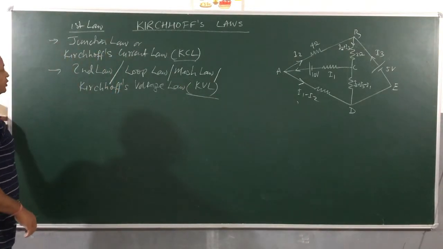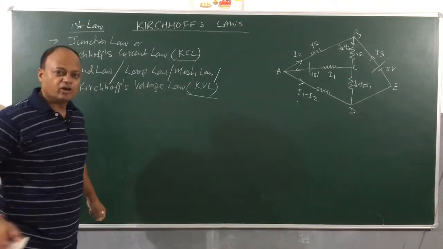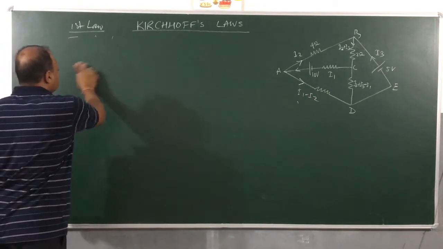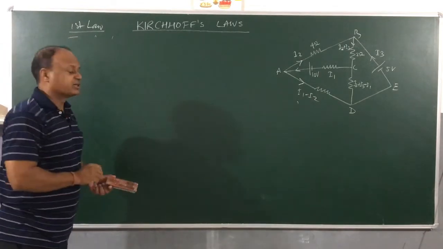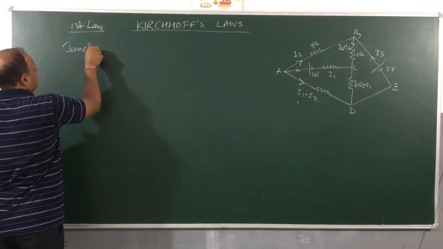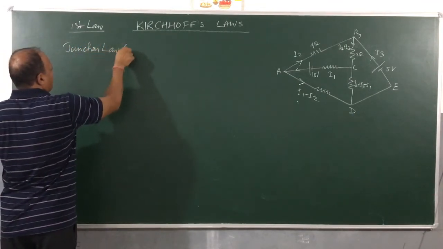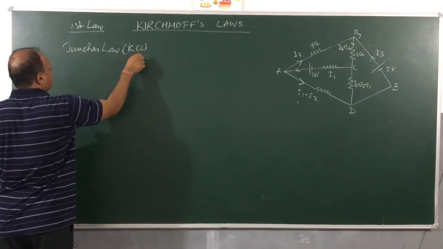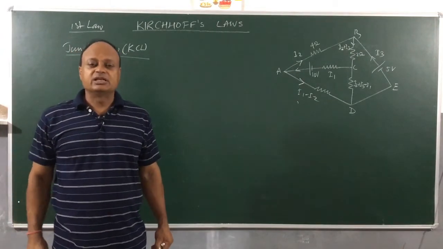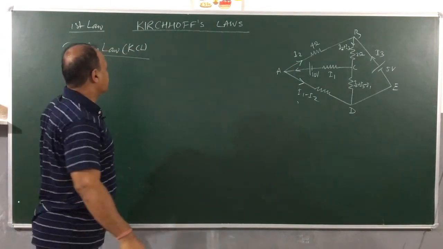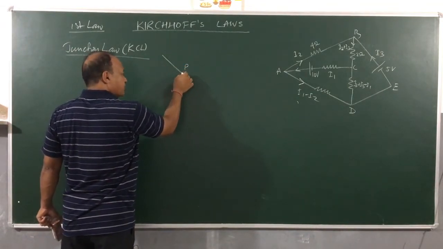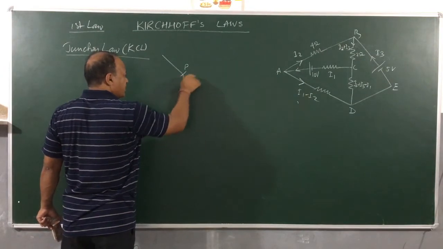So let's understand what exactly the junction law is. Children, we must understand what a junction is. Junction law, or Kirchhoff's current law, KCL. A junction is a point at which a number of currents will meet, in fact more than two currents. For example, a current coming to a point P will go somewhere, in any direction.